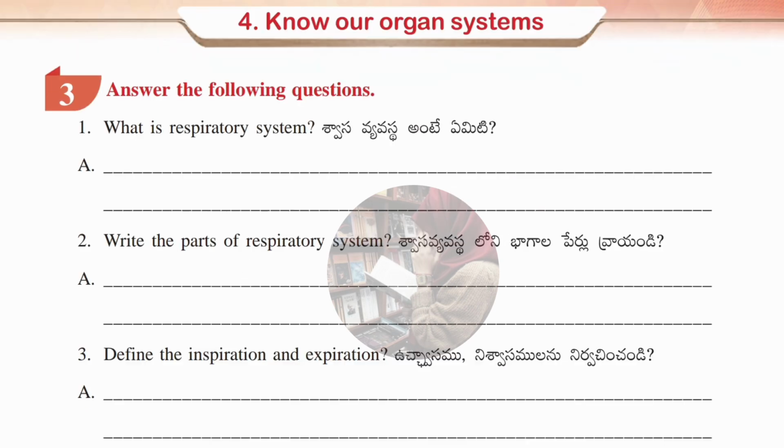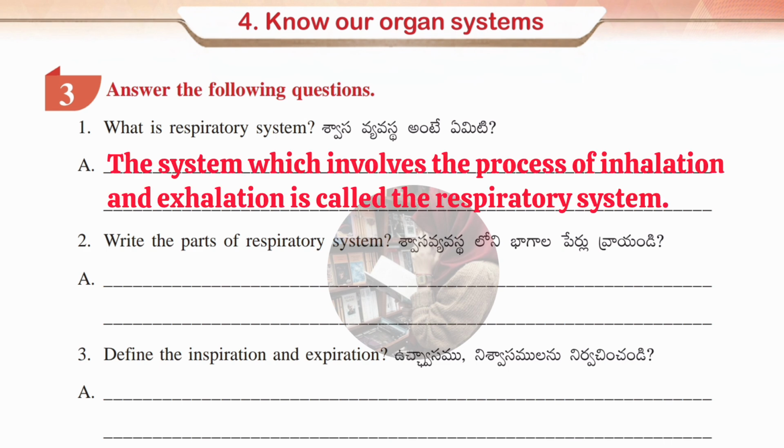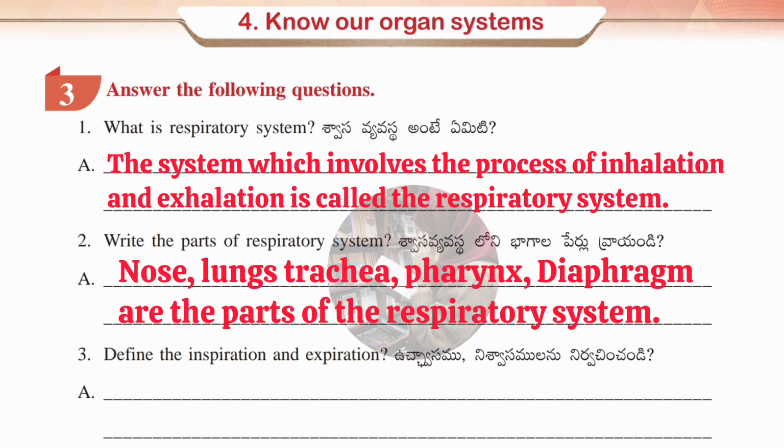Now we'll see the third Roman, which is answer the following questions. So first question is, what is respiratory system? Answer, the system which involves the process of inhalation and exhalation is called the respiratory system. Second one, write the parts of respiratory system. Answer, nose, lungs, trachea, pharynx, diaphragm are the parts of the respiratory system.